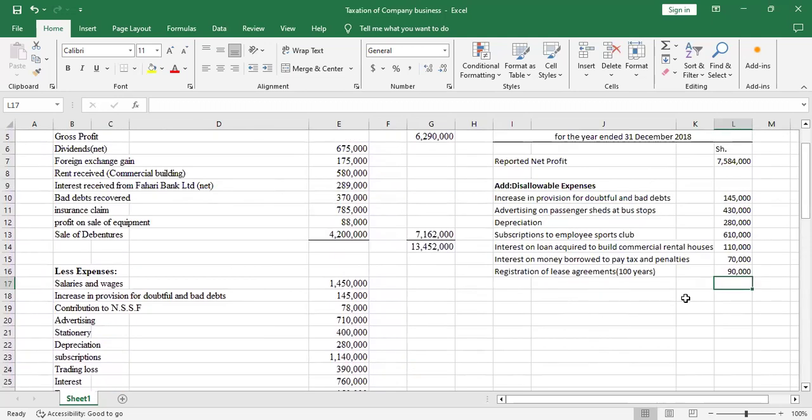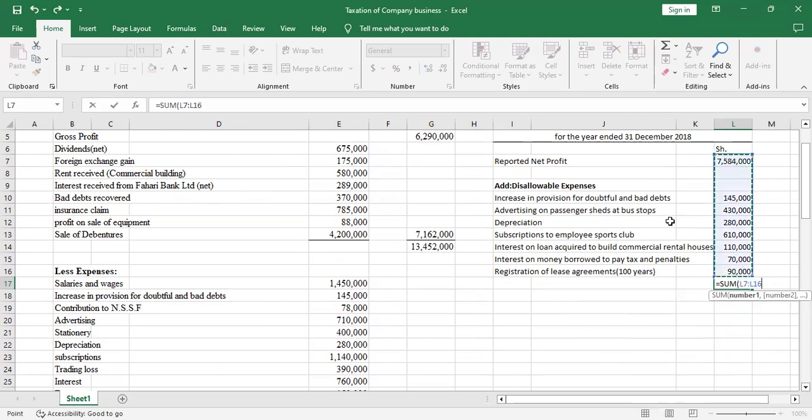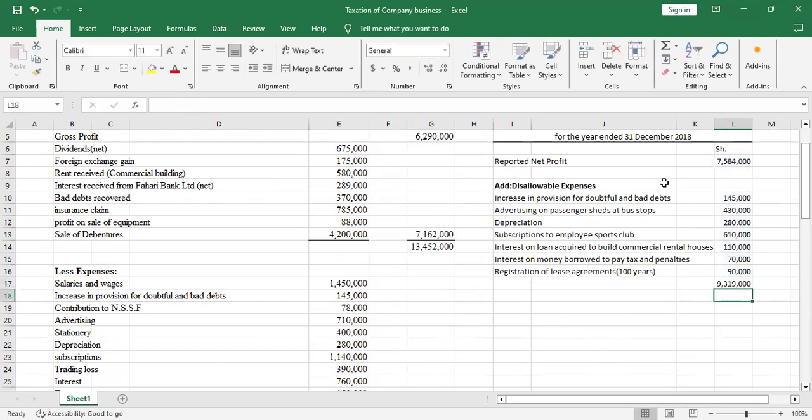So I'll sum all this from reported net profit. I'll just say equals to, I'll sum all that. I'll enter. So allow me just to bold that so that you can see it clearly on your side.